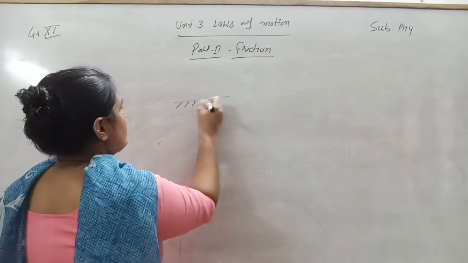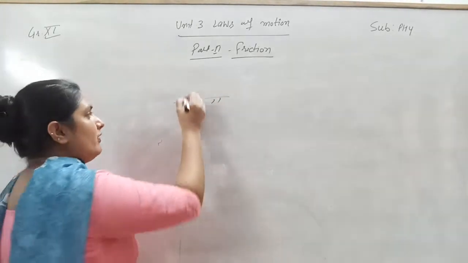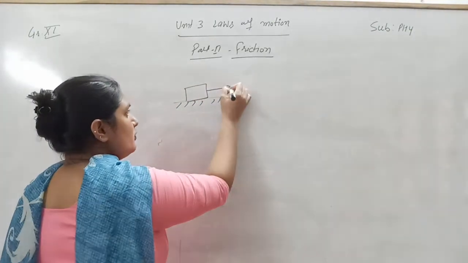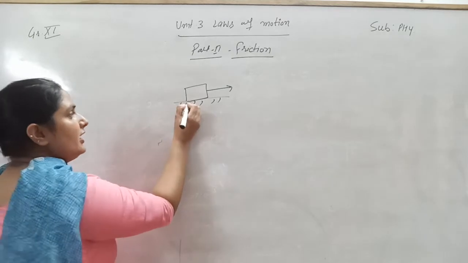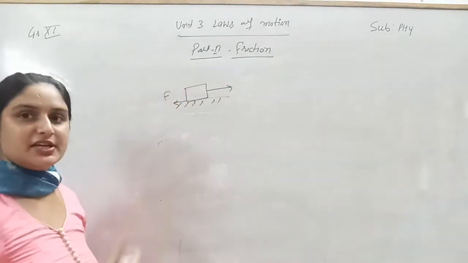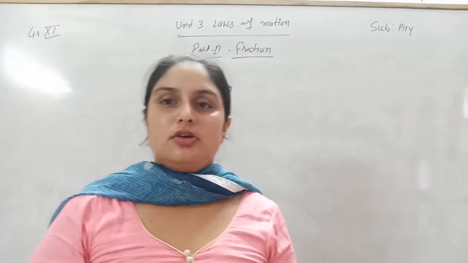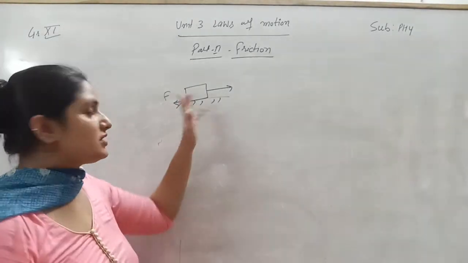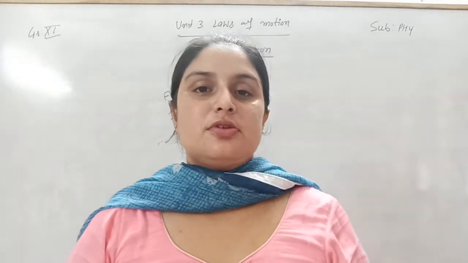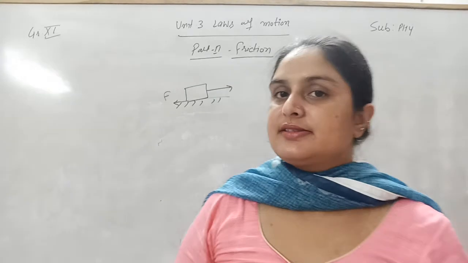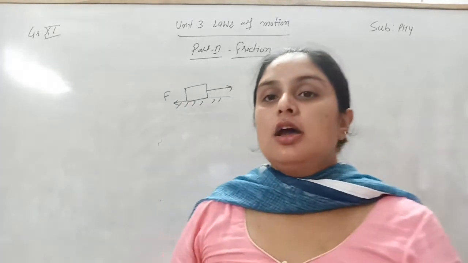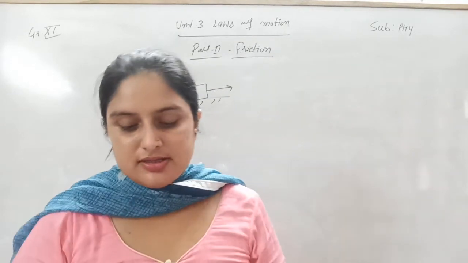Let us suppose this is a surface over which we have placed a block. Now if this block is moved towards the right hand side, there will be an opposing force that acts on the left hand side, along the tangent of the surface, and this force is called the frictional force. That's why the frictional force is also sometimes termed the tangential force, because it acts along the tangent to the surface.